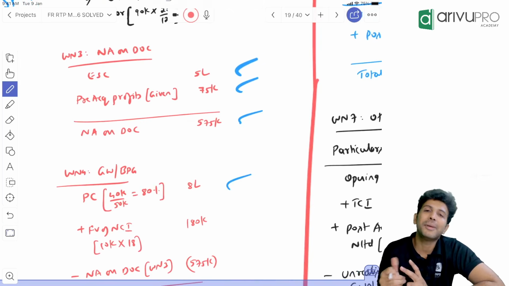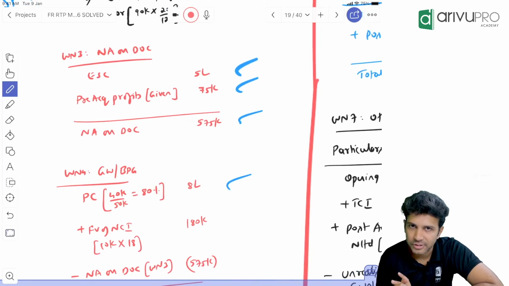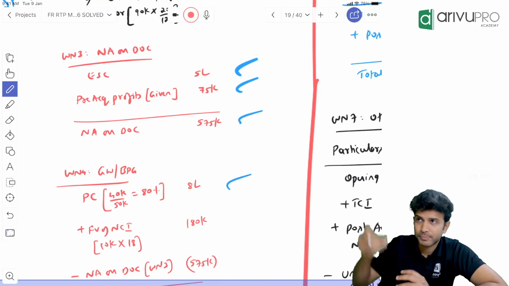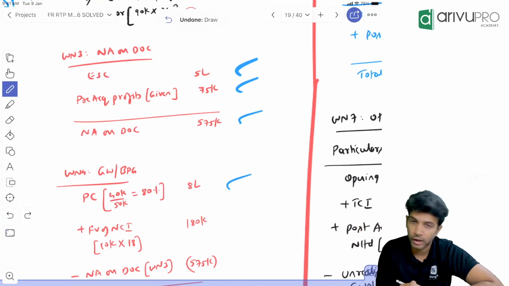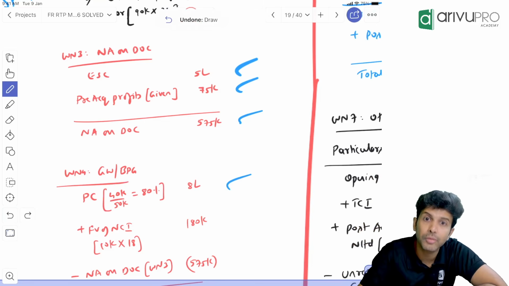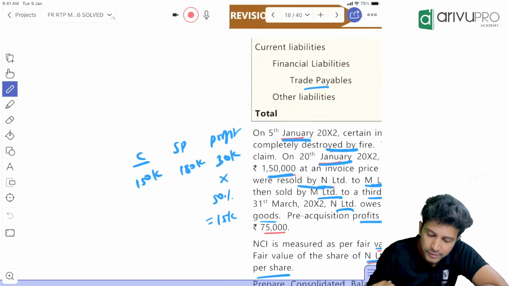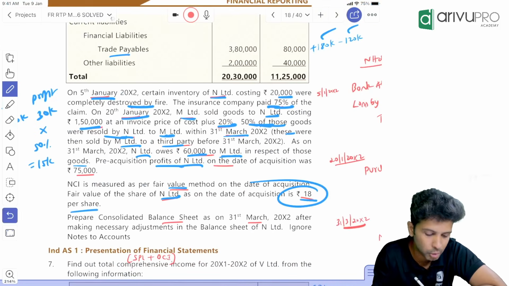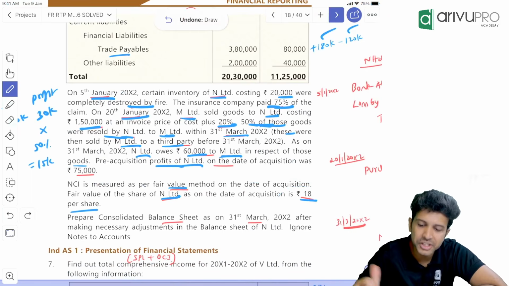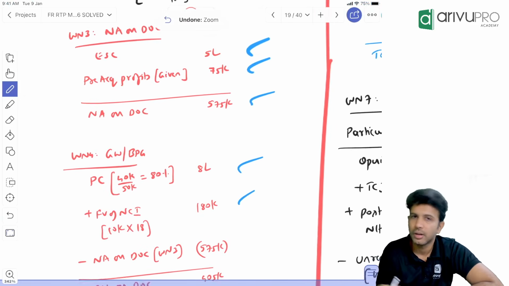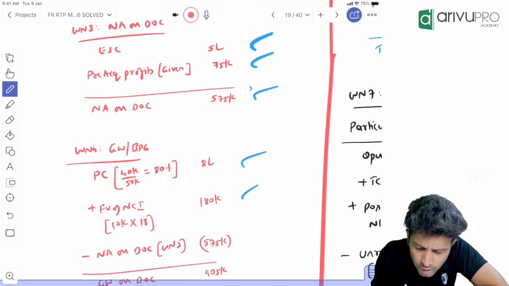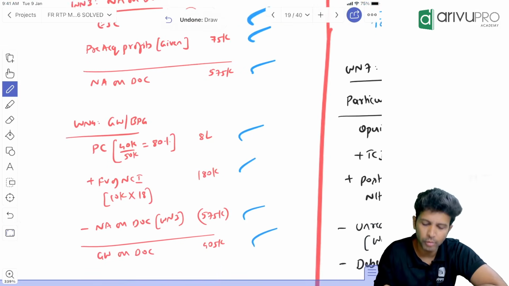That means NCI has 20%. How many shares does NCI have? Totally the subsidiary has 50,000. Of that, the parent has purchased 40,000, which means NCI has 10,000 shares. And the fair value of one share of NCI is given here to be 18 rupees. One share's fair value 18, 10,000 shares, how much? 1,80,000. And reduce the fair value of net assets, we already got 575. We'll get the goodwill of 4,05,000.